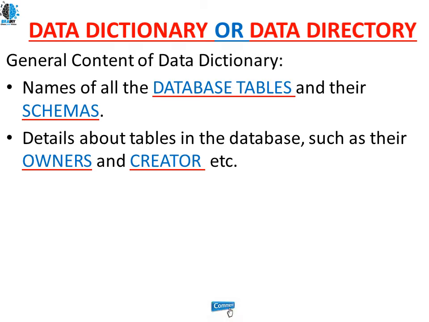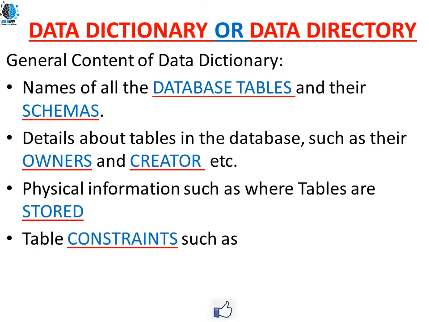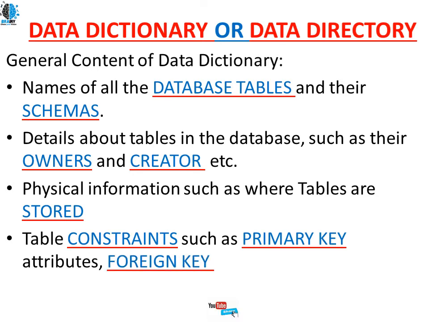So who is the creator and who is the owner of the table will also be mentioned in our data dictionary. Physical location, as we have seen, where that particular table is physically located in the database, is also stored in our data dictionary. Next, table constraints such as primary key and foreign key are also mentioned. As we have seen, in the customer table we have customer id as a primary key and item as a foreign key. So these are all the different types of contents we have in our data dictionary.